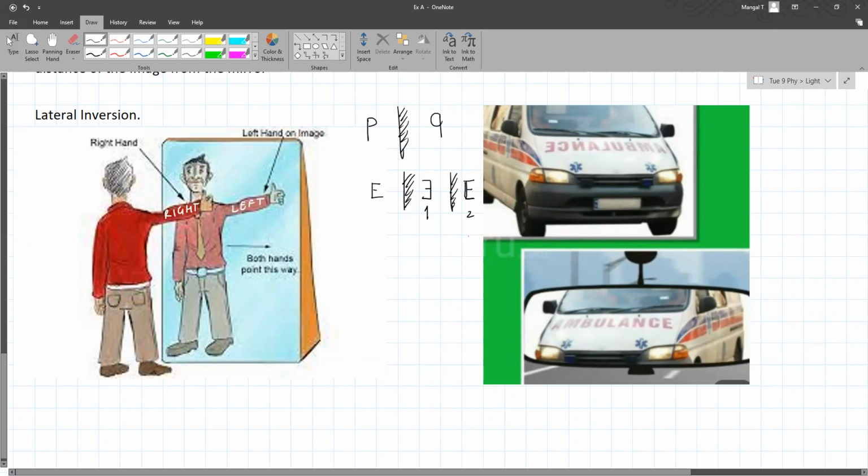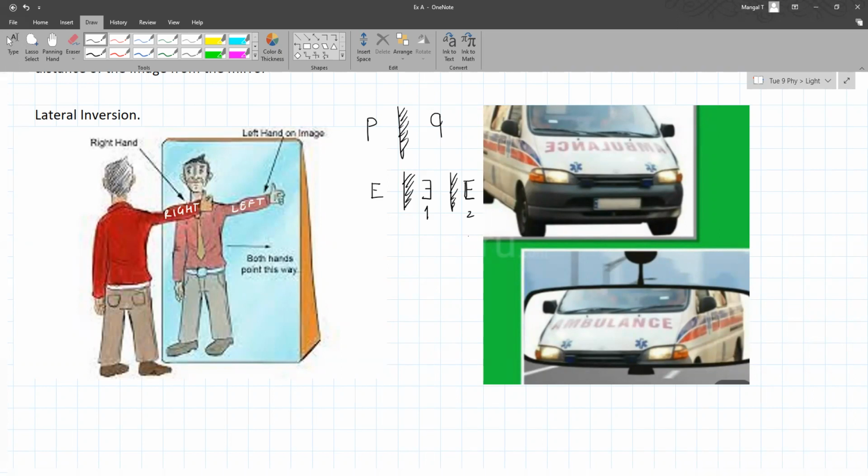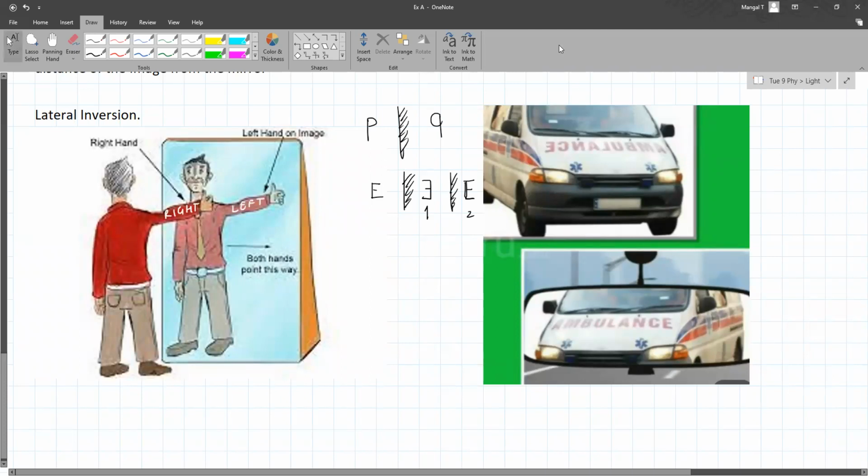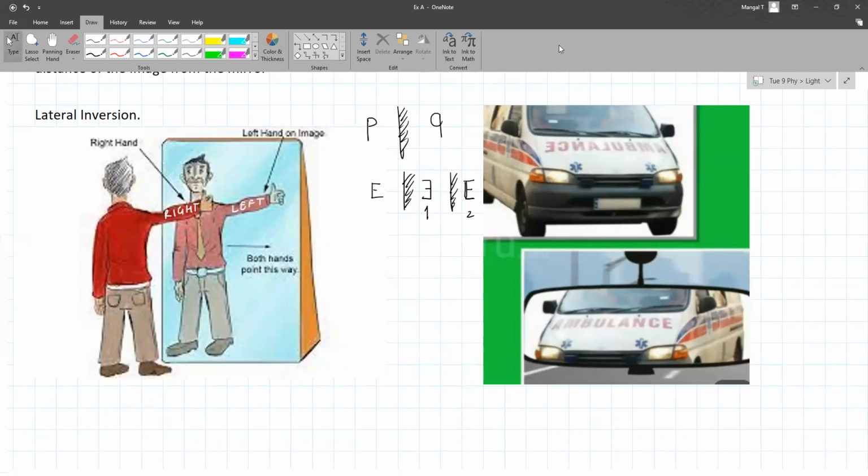Of course, they have that siren noise that alerts everyone to give way so that the ambulance can pass ahead. They even have an inbuilt microphone where they can speak out loud to the people around in the traffic. Yeah, so they do it.